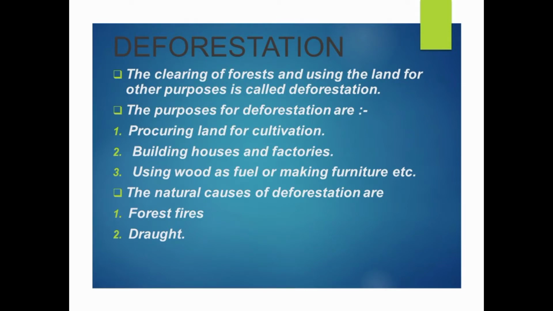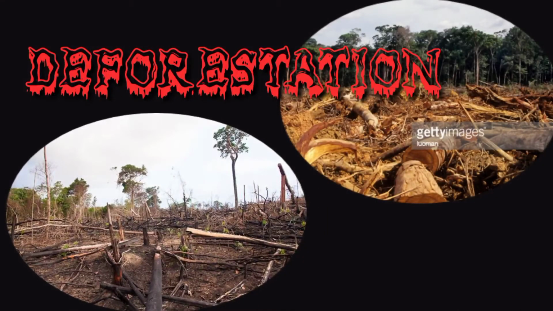So what are the causes? What are the natural causes for deforestation? The first thing that we can see is forest fire. Second is drought. You can see the pictures out here. This is the deforestation. Here you see there is deforestation.